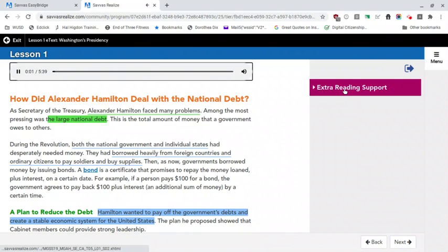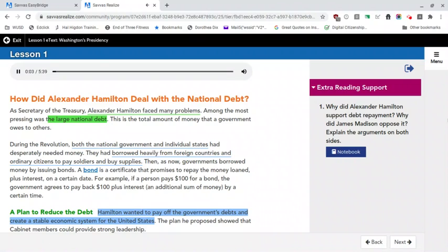How did Alexander Hamilton deal with national debt? As Secretary of the Treasury, Alexander Hamilton faced many problems. Among the most pressing was the large national debt. This is the total amount of money that a government owes to others. During the Revolution, both the national government and individual states had desperately needed money. They had borrowed heavily from foreign countries and ordinary citizens to pay soldiers and buy supplies.